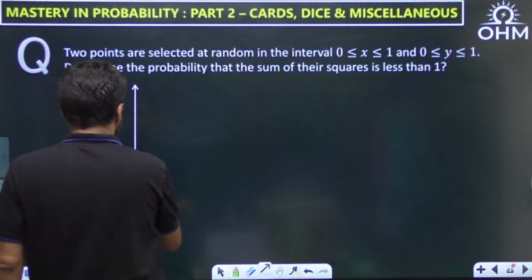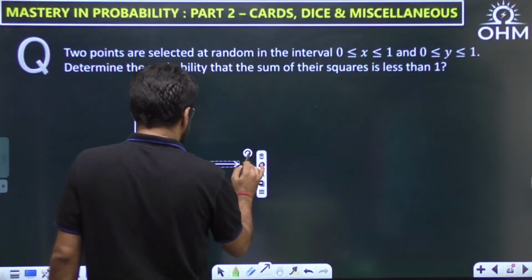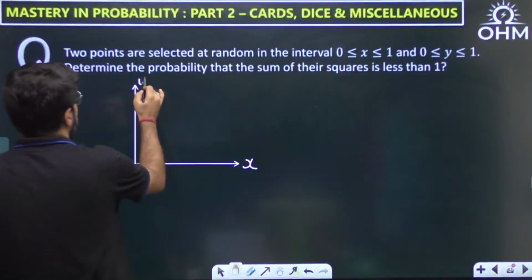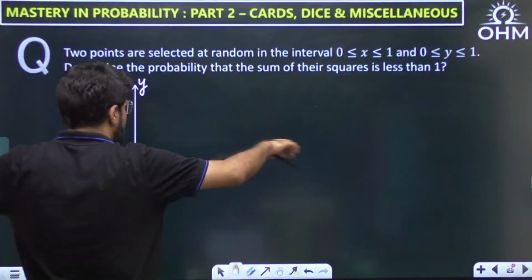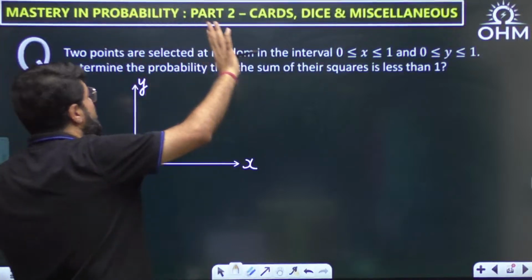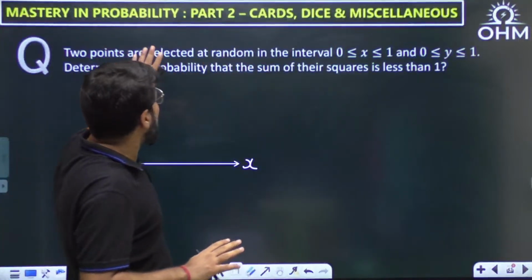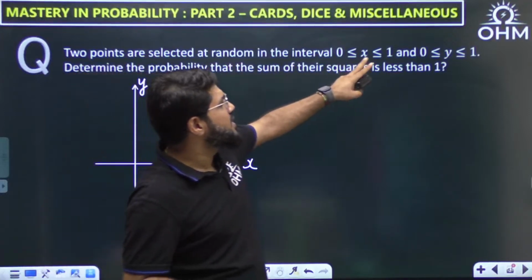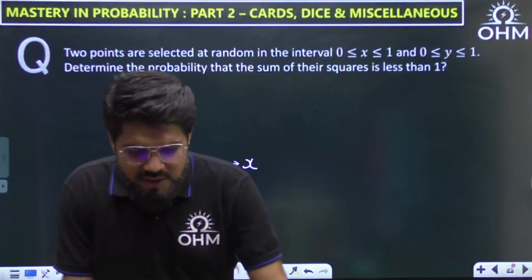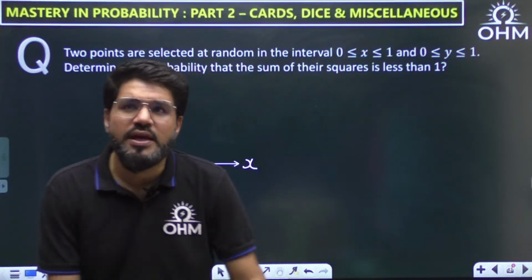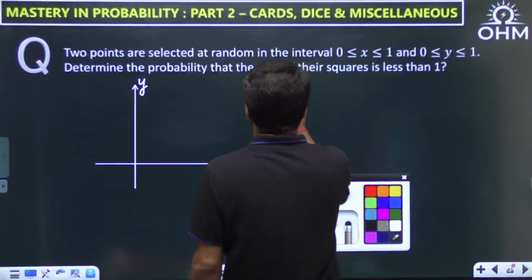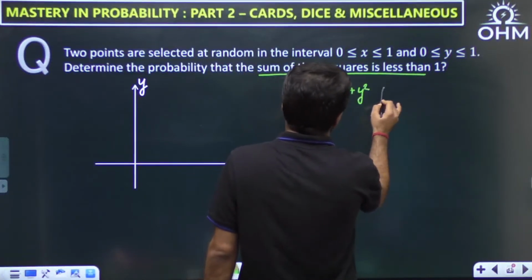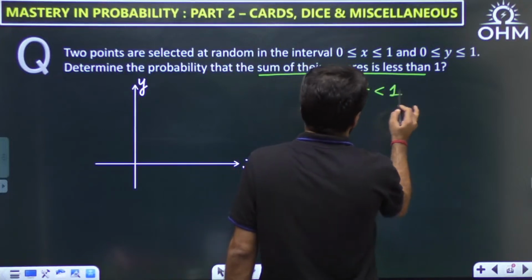Because it is two points x and y, let me draw two axes here, and that comprises a two-dimensional plane. Suppose this is the x axis and this is the y axis. All values of x from minus infinity to infinity, all values of y from minus infinity to infinity. But the two points are to be selected at random in the interval 0 less than x less than 1, 0 less than y less than 1. What is the probability that the sum of the squares is less than 1? You want x square plus y square, the sum of the squares, to be less than 1.